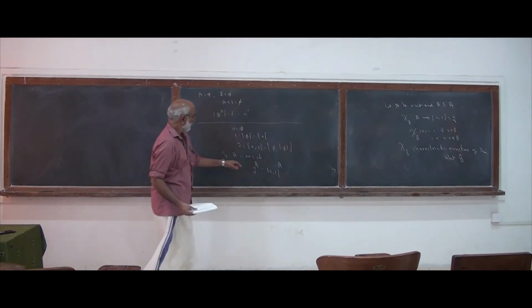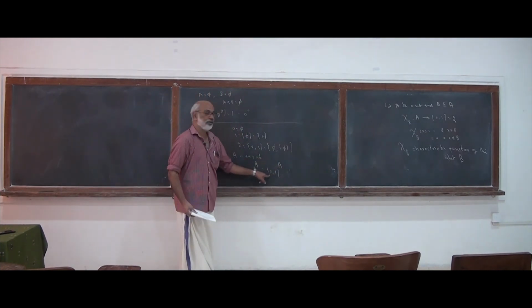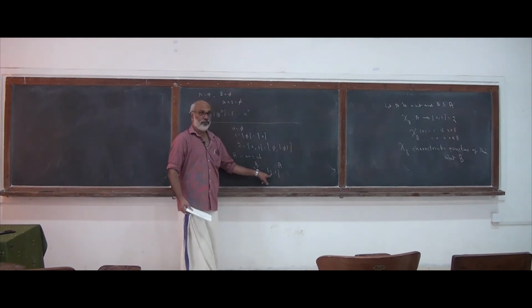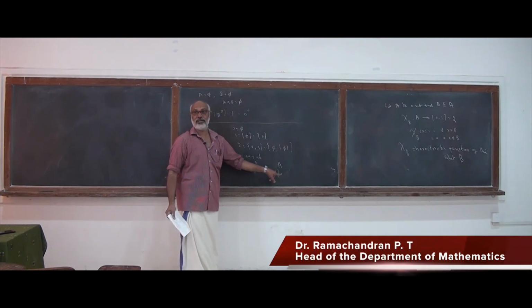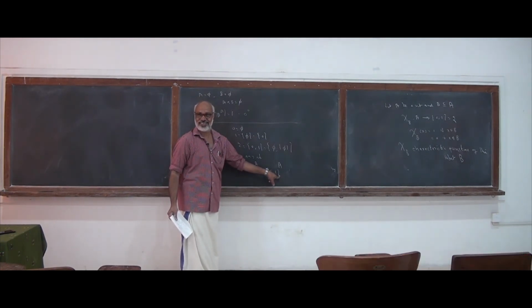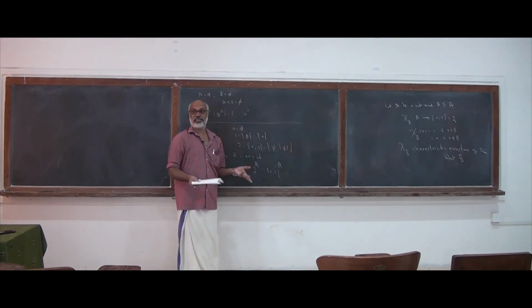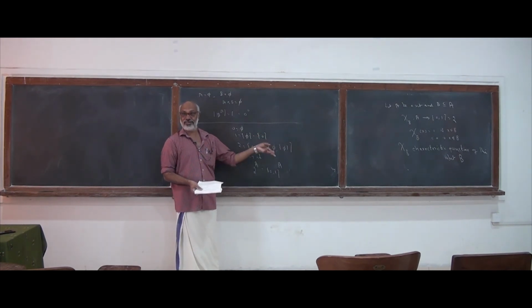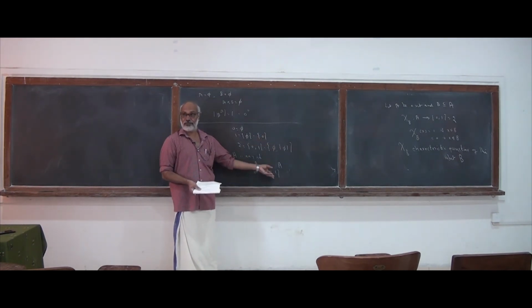Now you look at any function from A to this set that takes value 0 at some points and takes the value 1 at some points. You take the set of all points at which it is equal to 1. That will be a subset B of A, and that function will be the characteristic function of that subset.